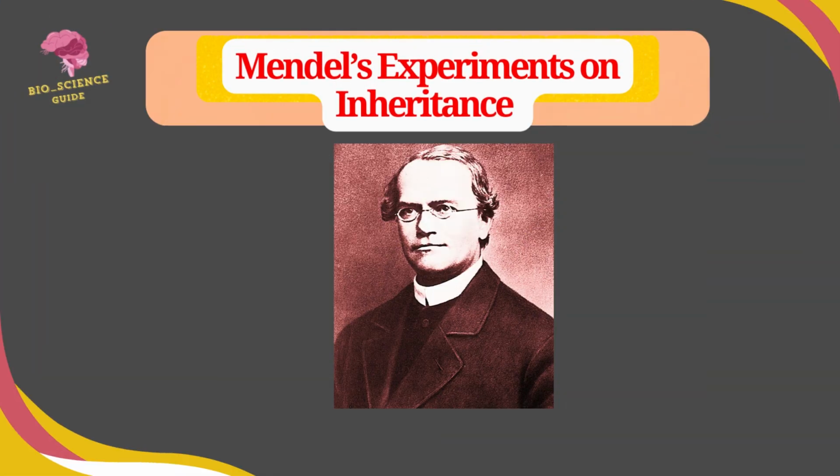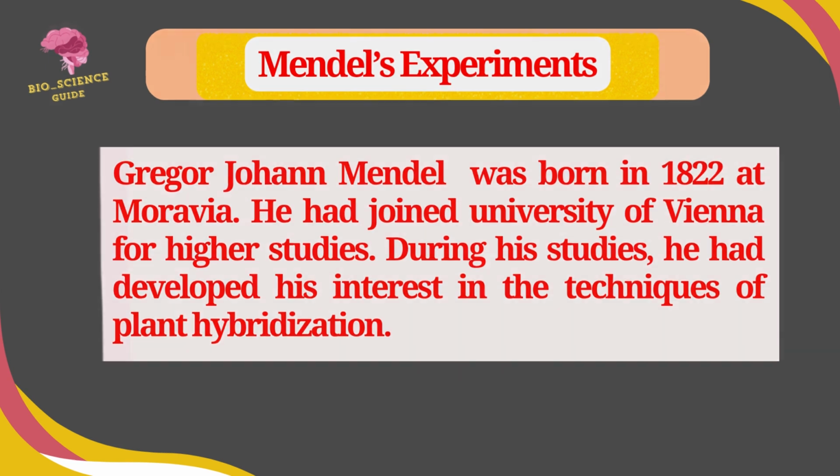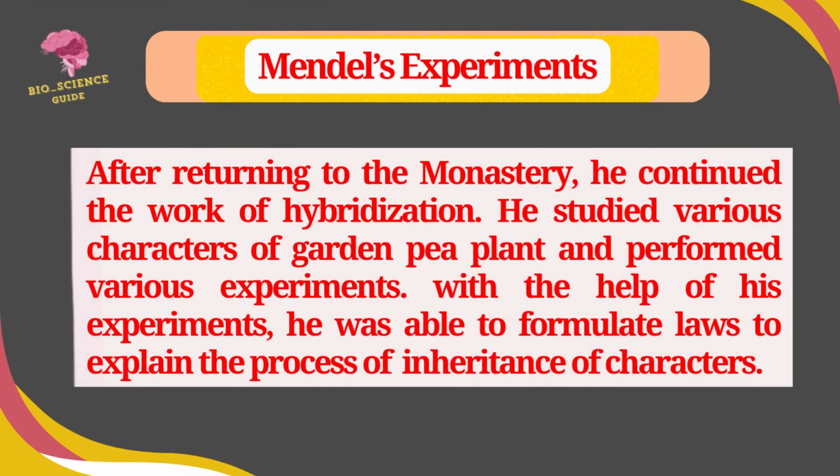Today the topic is Mendel's experiment on inheritance. Gregor Johann Mendel was born in 1822 at Moravia. He had joined the University of Vienna for his higher studies. During his studies, he had developed his interest in the technique of plant hybridization. After returning to the monastery, he had continued the work of hybridization.